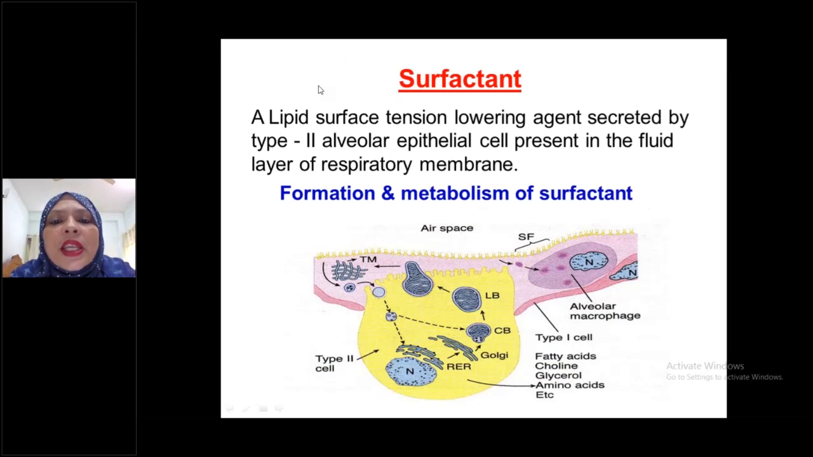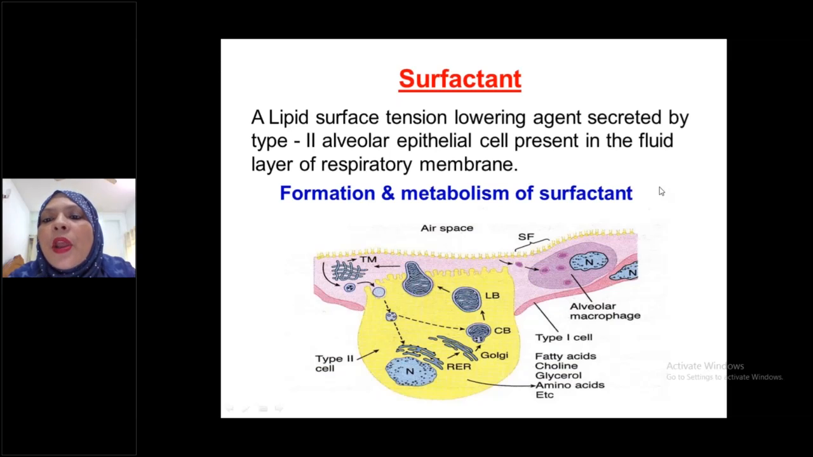Okay, surfactant. What do you mean by surfactant? Surfactant means a lipid surface tension lowering agent secreted by type 2 alveolar epithelial cells. আচ্ছা, কিছু কিছু স্টুডেন্ট আবারও চলে যাওয়া শুরু করেছে। আচ্ছা, সারফেক্ট্যান্ট বলতে কি বুঝি আমরা? We already discussed in our first class that there are two types of alveolar epithelial cell, alveolar type 1 and alveolar type 2, and the main function of alveolar type 2 epithelial cell is production of surfactant.